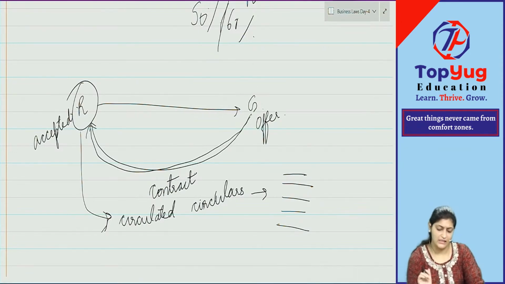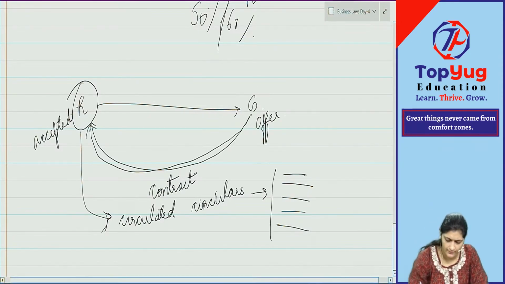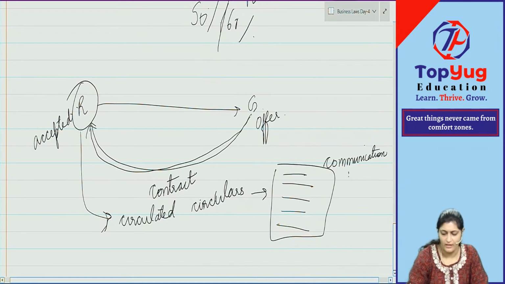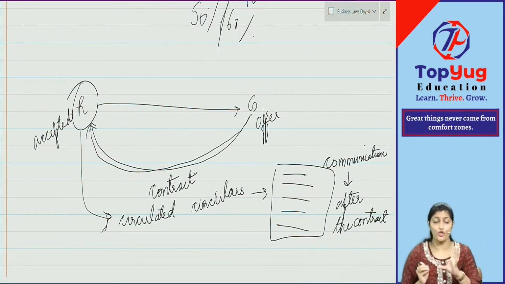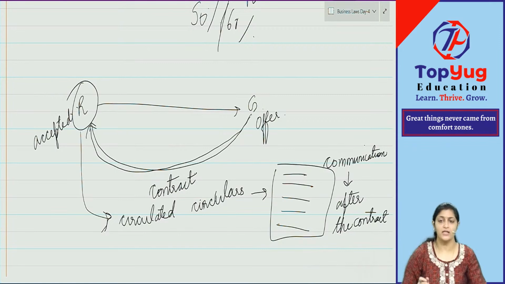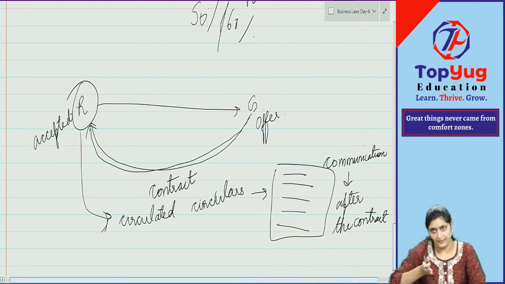Now you tell me, these terms and conditions were communicated when? Very good. After the contract is entered. Whatever terms and conditions you want to apply should always be mentioned before or at the time.